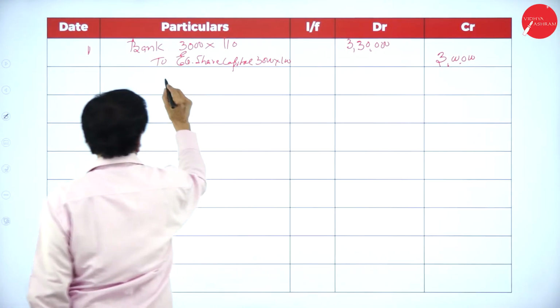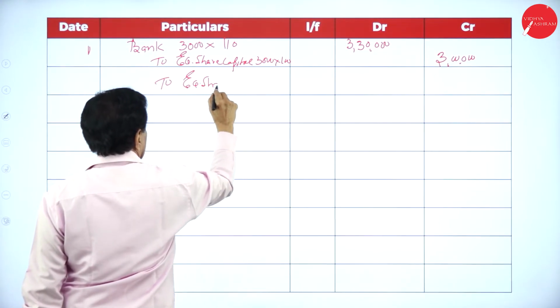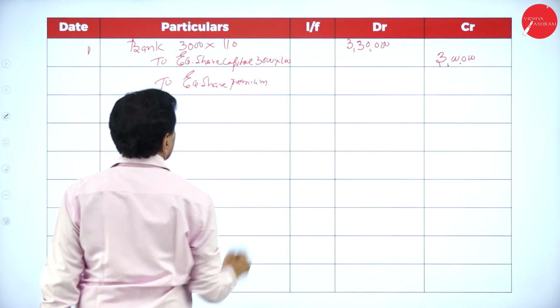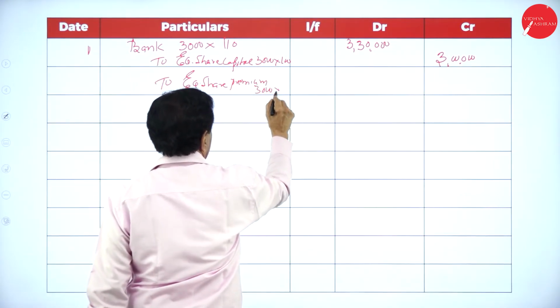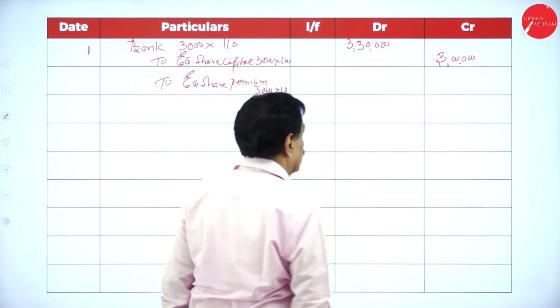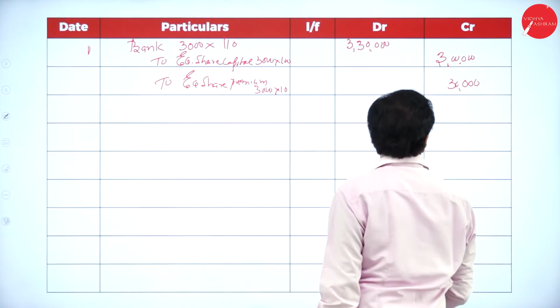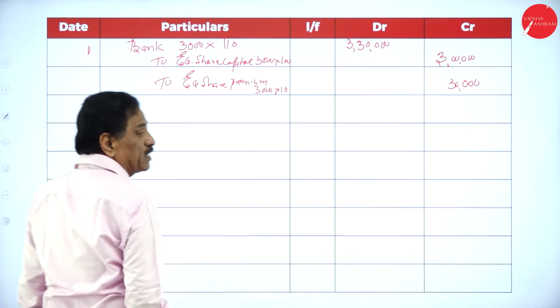To equity share premium, 3,000 into 10, 30,000. So you got 3,30,000.